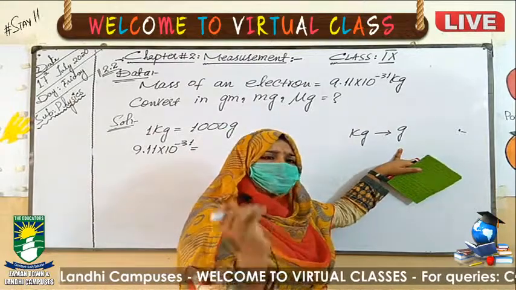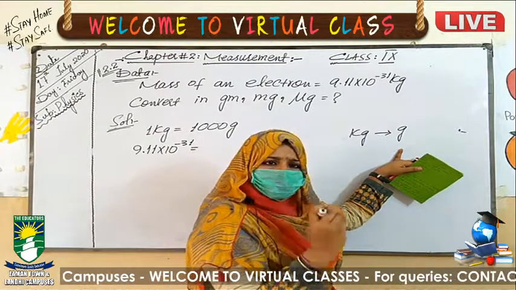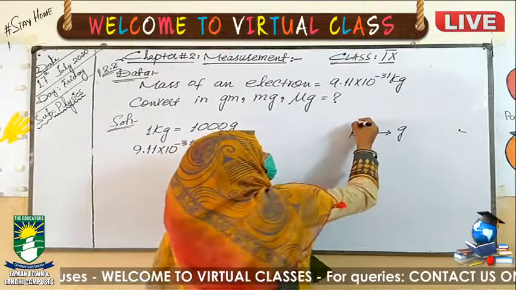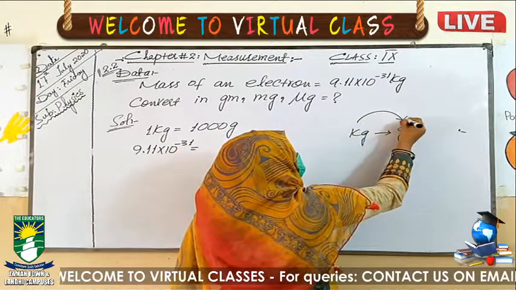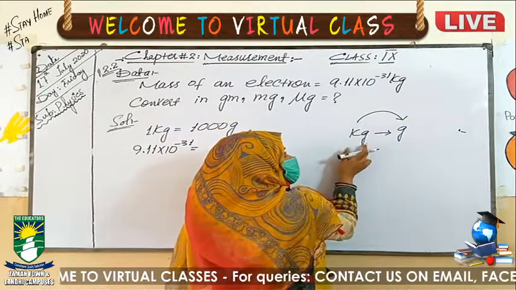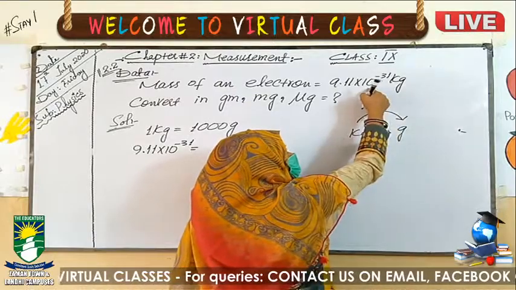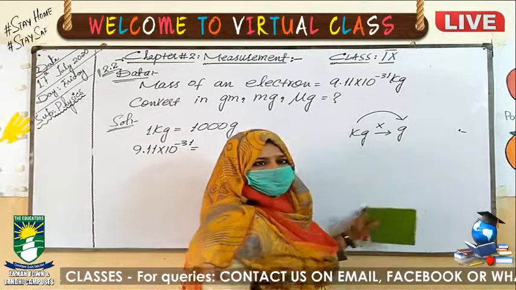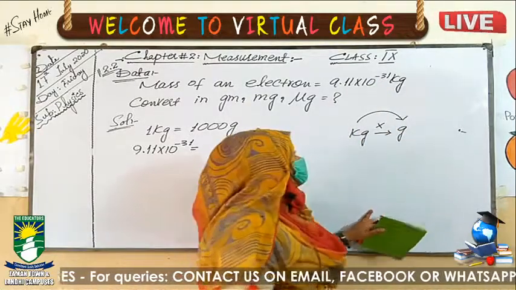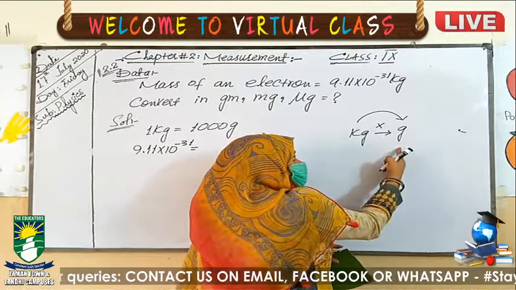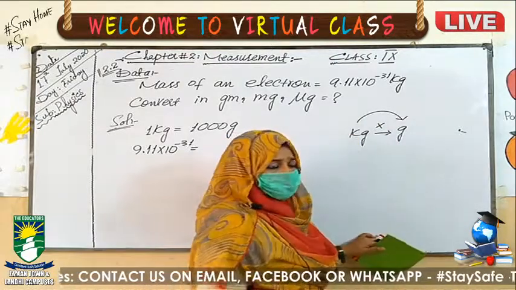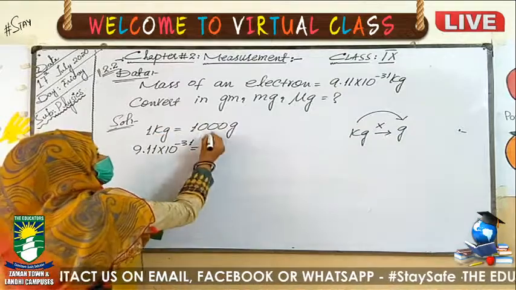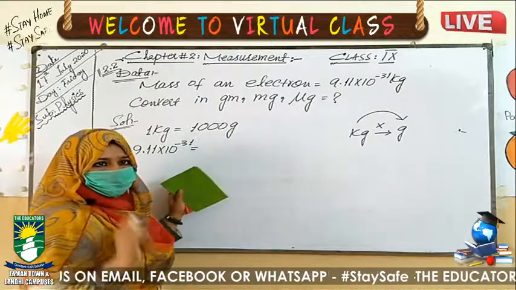As I told you in the previous numerical, when we convert the higher value into the smaller value, we multiply the given value with the standard equality. Standard equality means how many gram are present in 1 kilogram. There are 1000 gram in 1 kilogram.